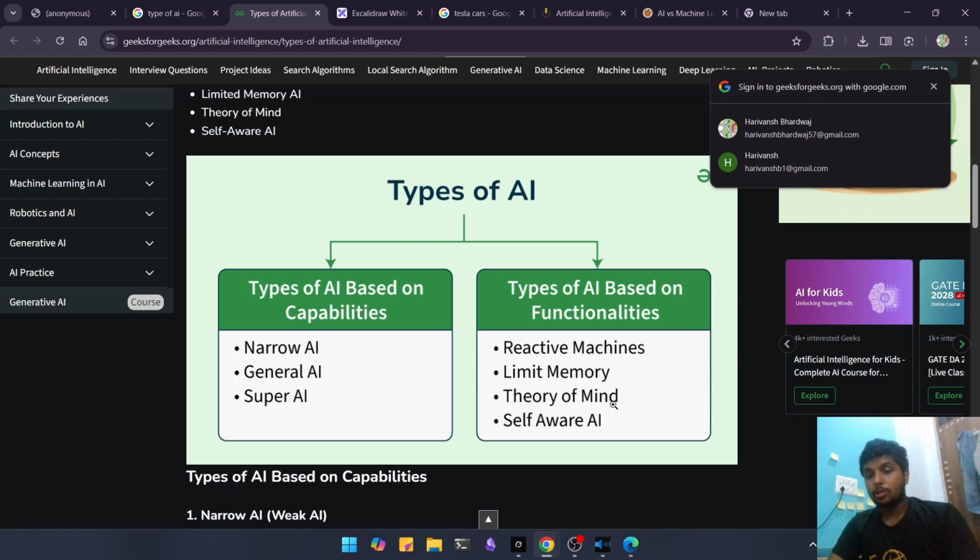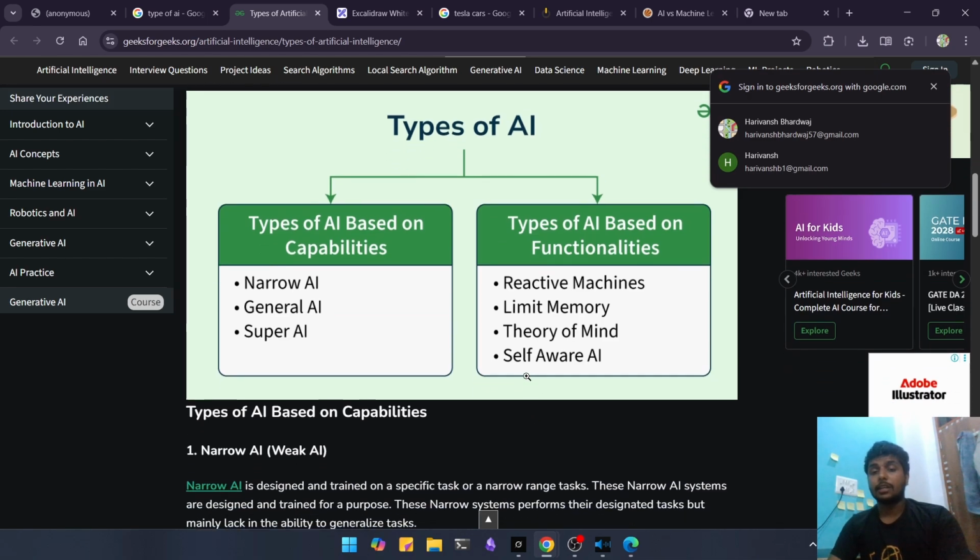Also, now we have theory of mind. We hold traffic-controlled self-driving cars, which need much more memory and need to be aware of the surroundings. So these come under theory of mind. Then we have self-aware AI. Well, one might be thinking, what, Harivansh, what is self-aware AI?